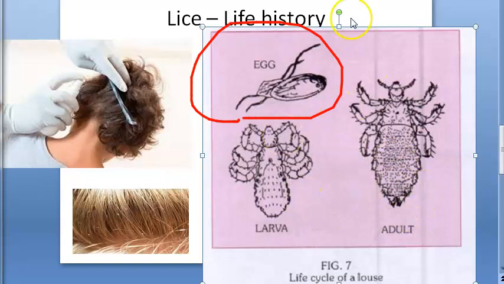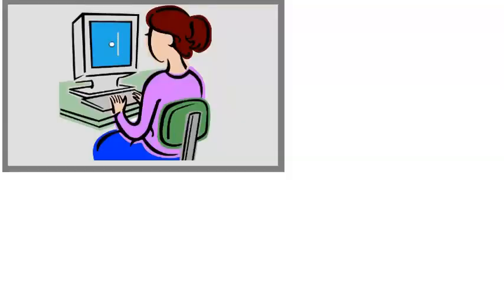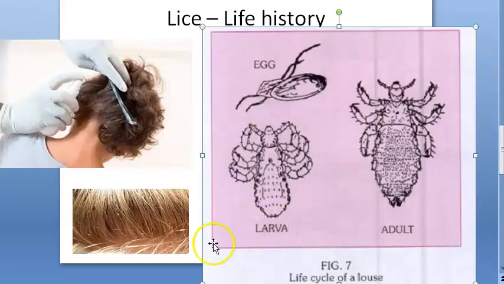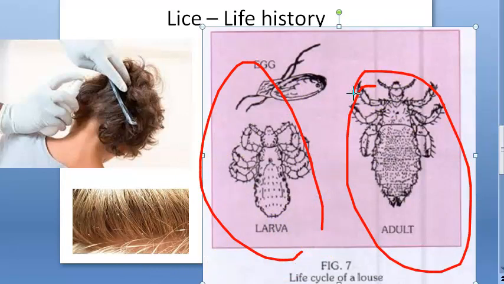Now coming to the larva or nymph. A nymph is actually an immature form of the adult. As you are able to see here, the larva looks very much like the adult, only smaller in size. It feeds on the host and develops into an adult. So even the larva feeds on the host. The larval stage may take 10 to 15 days, and it will pass through 3 molts to become an adult.